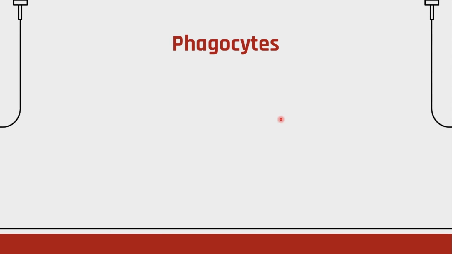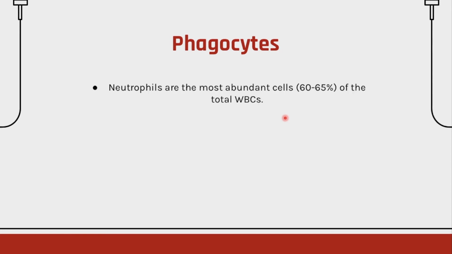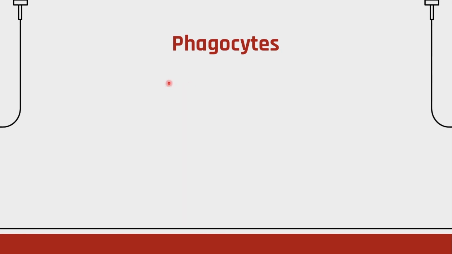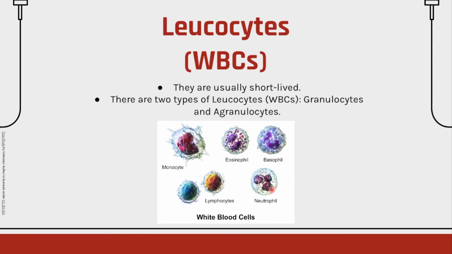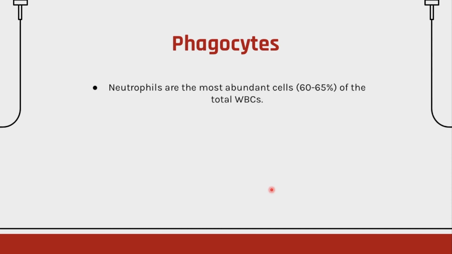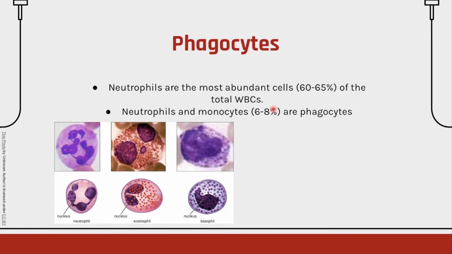phagocytes. What phagocytes do is they go and engulf the pathogen, like just go and eat it up, but then they die after they eat a certain amount of pathogens. Neutrophils are the most abundant cells. This is a neutrophil, which makes up about 60-65% of WBCs. Neutrophils and monocytes, 6 to 8%, are phagocytes.